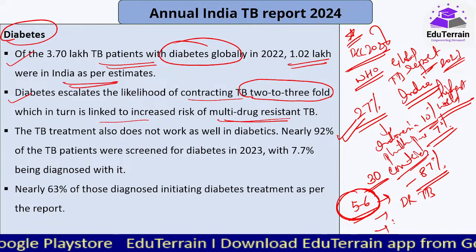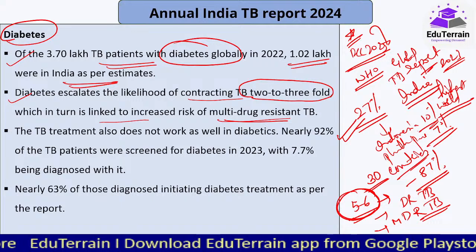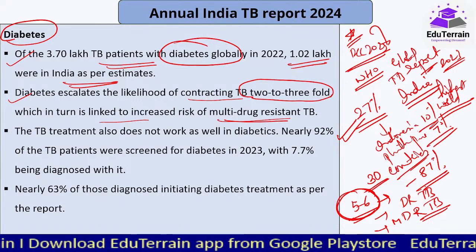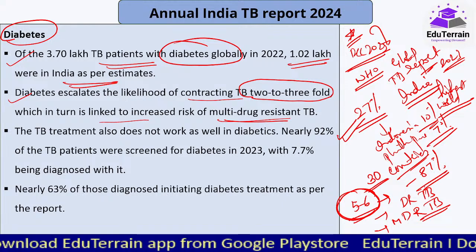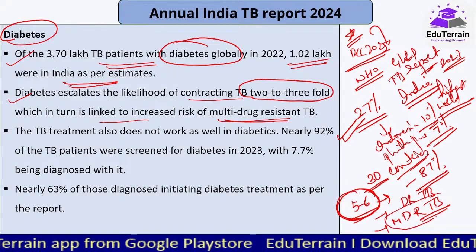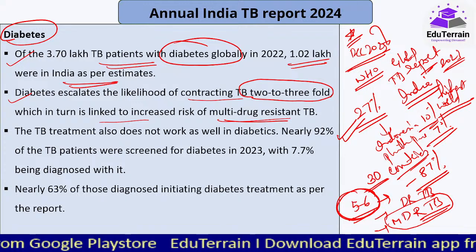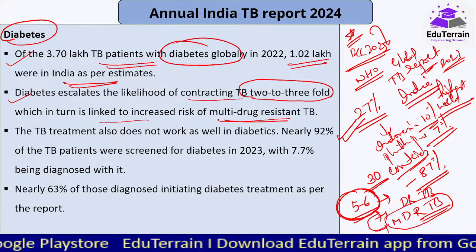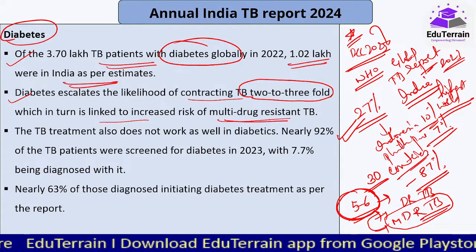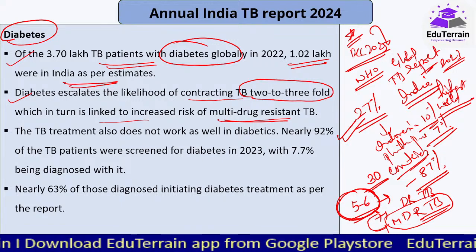Now there is one more, multi-drug resistant TB, MDR TB. There are two major first line effective antibiotics that are prescribed for TB. Those two medications also will not work on a person suffering from multi-drug resistant TB, and one of the reasons is the same: leaving the treatment in between, not following the medication properly, or not taking care of himself while undergoing treatment for TB.